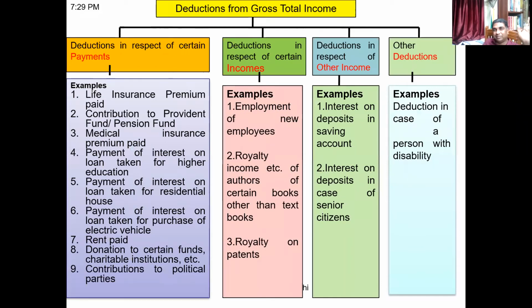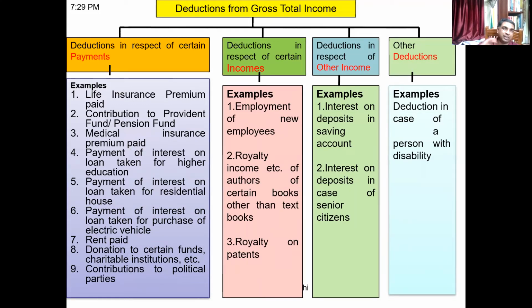Now, I told you from gross total income, there will be certain deductions. After the deductions only, you'll be getting total income. There are many deductions. You can refer to the chapter or section to find out what the deductions are. Here are only some examples.